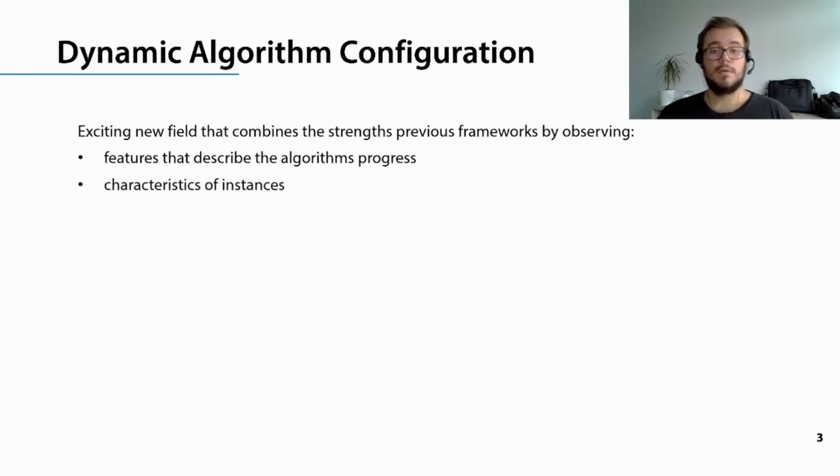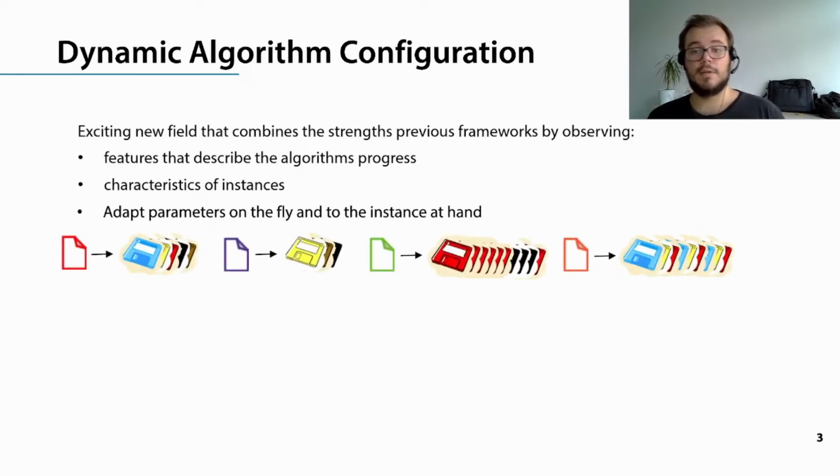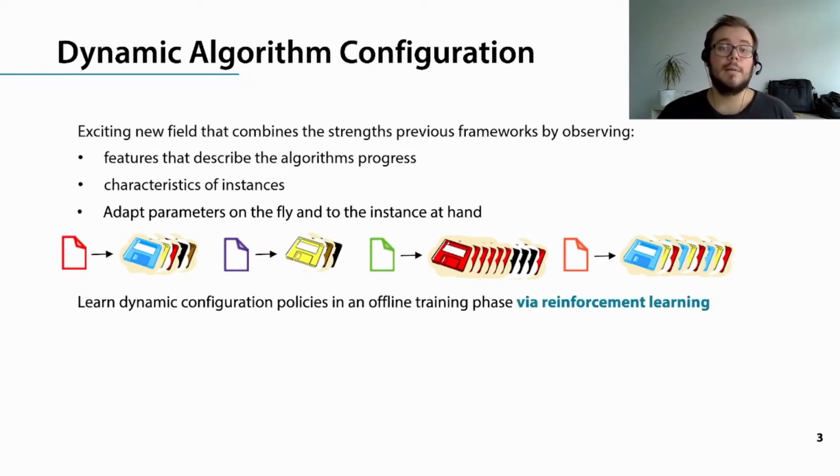Secondly, we need to observe some characteristics of the problem instance at hand. These features give us a more global view on the optimization problem and can help us in the end to transfer policies better. Together, this information enables us to learn configuration policies that adapt parameters on the fly, but also to the instance at hand. And in practice, we learn DAC policies in an offline training phase via reinforcement learning.